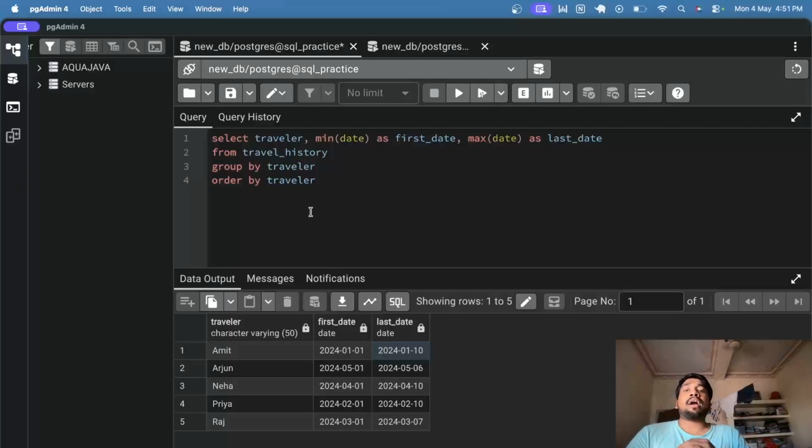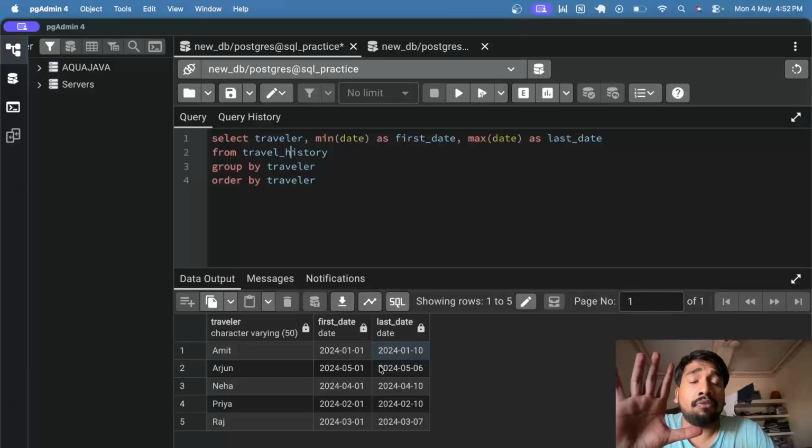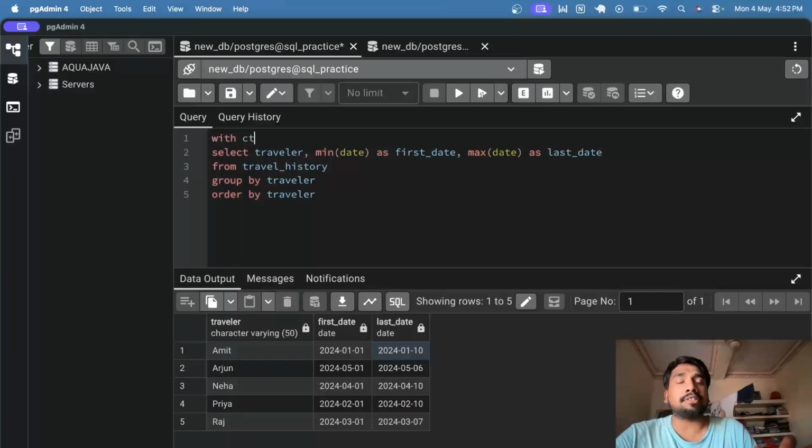Now, you must have gotten the idea of what we are going to do here. We have the first date and the last date. Now, we will left join this table on the initial table, which is the travel history table, two times. First, we will join on the first date and then we will join again on the last date. With this, we will get two locations for the first city and the last city. Now, if these two cities are the same, then we can count them in our final output. If they are not the same, we will not include them in our final output. So this is how the flow is going to be. I hope you are understanding my solution right now.